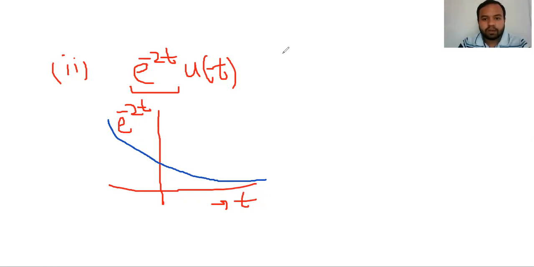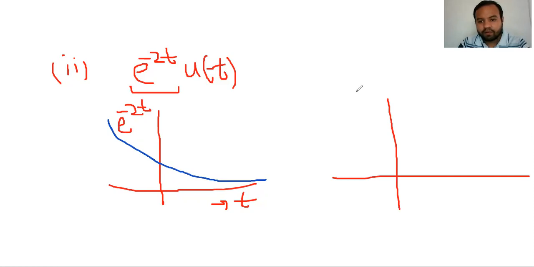Now let us draw the graph of u of minus t. There is no issue in that. As I have already told you about time reversal, the graph of this signal is like this.